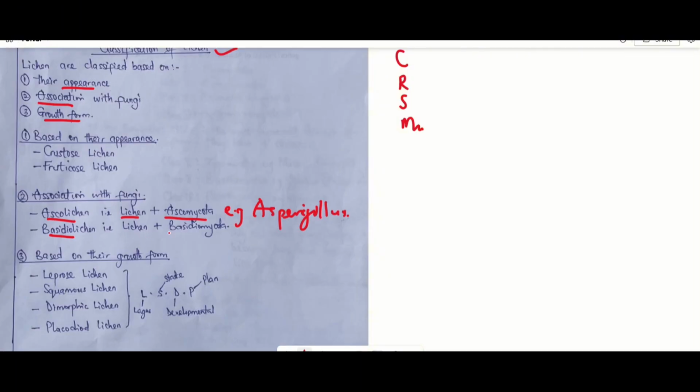All right, we also have basidiolichen. Basidiolichen are formed as a result of the association of Basidiomycota, or Basidiomycetes, and lichen. An example of Basidiomycota is the mushroom, and Basidiomycota are called the club fungi. Then we have lichen based on their growth form: the leprous lichen, the squamous, the dimorphic, and the placodioid lichen.